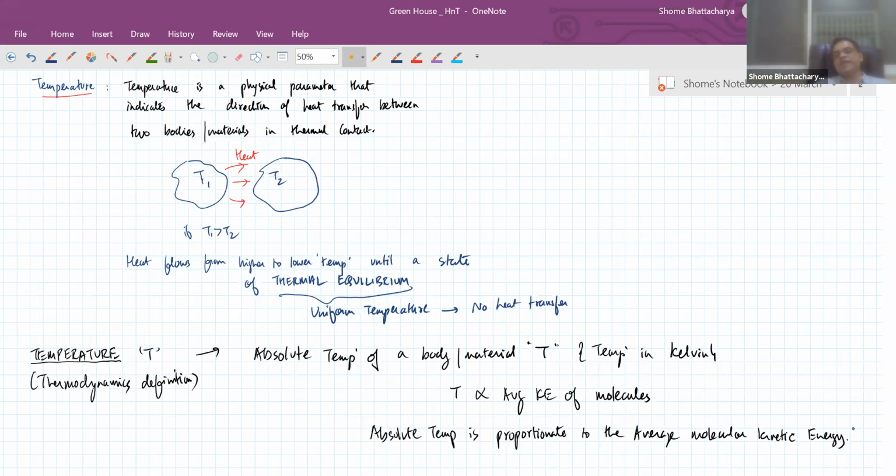Now again, if we are talking about the absolute temperature of a solid, then we mean the average vibrational kinetic energy of its molecules. If we talk about a liquid or a gas, then it's a combination of the different types of kinetic energies.